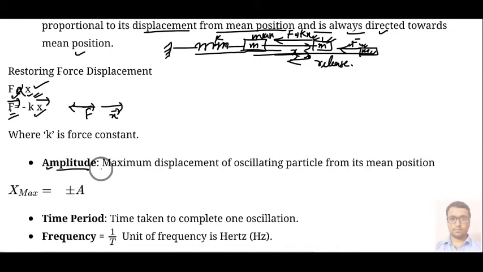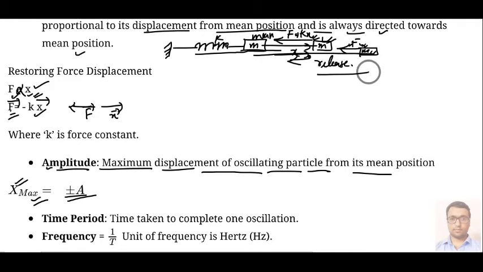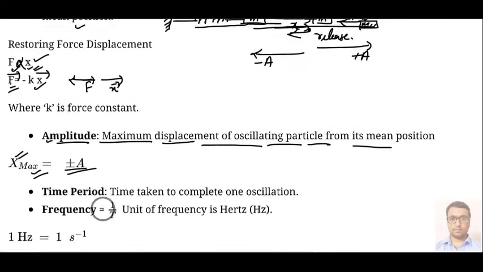Again we have the next thing, that is amplitude. So amplitude is the maximum displacement of any oscillating particle from its mean position. So x maximum, or maximum displacement, is plus minus a. Plus a means the particle is moving towards right, and if it is moving towards left, we will write it as minus a.